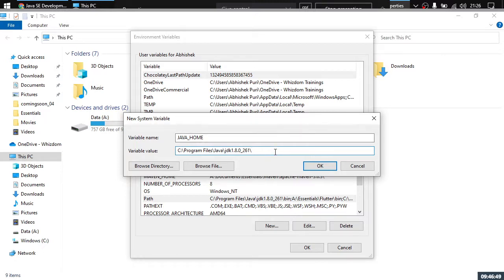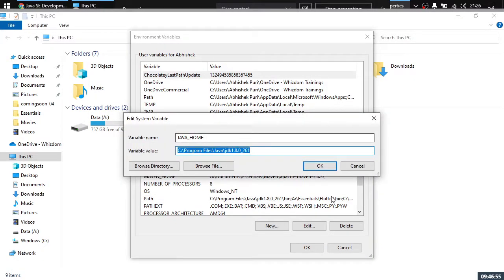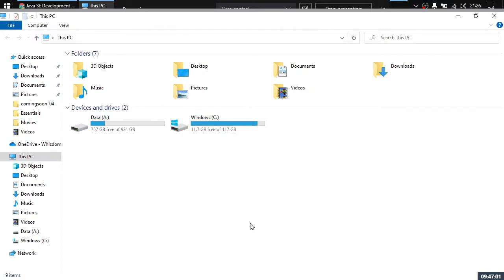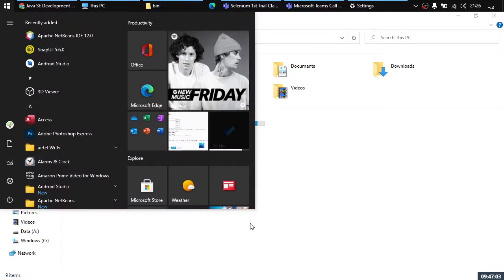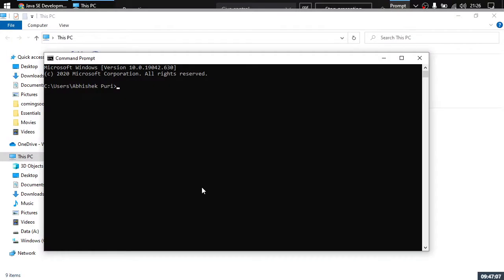Now here, once you're done with this, click on OK and it will look something like this. Once done, you can start working with this now. Click on OK, and here what you can do is open the command prompt now. So CMD, and here type a command. What command? java -version.